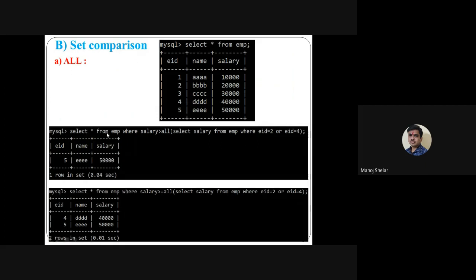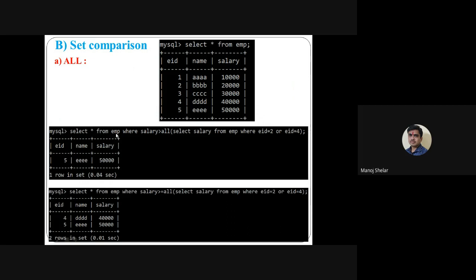Okay, so: select star from employee where salary is greater than all. This is very important because it's a nested query. The nested query concept is: first execute the inside query, then execute the outside query. One table is available, the employee table, with attributes such as employee ID, name and salary. Listen carefully. It's very easy.